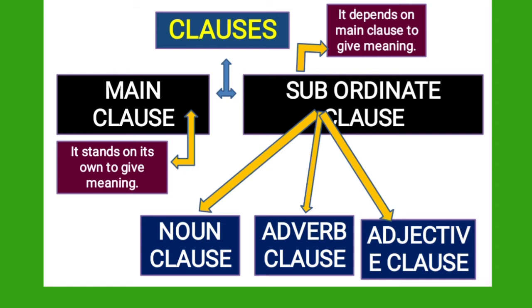There are three different clauses in subordinate clause. They are one is noun clause, second one is adverb clause, and the third one is adjective clause. In this video, we are going to learn about noun clauses in detail. Let us see the definition of noun clauses through some examples.